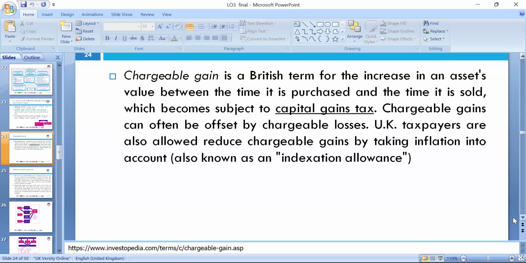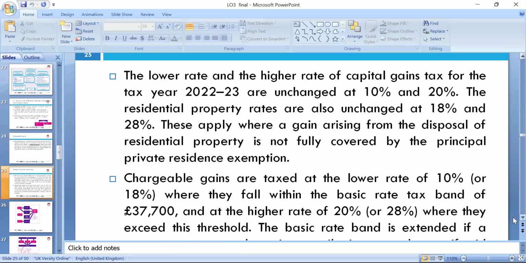The taxpayer is also allowed to reduce the chargeable gain by taking inflation into account, also known as indexation allowance, which we can look at in the perspective of shares. Then there is the lower rate and the higher rate of capital gains tax, in 2022 it is 10% and 20%. The residential property rate is unchanged at 18% to 28%, and applies when the chargeable disposal of the property is not fully covered by the principal private residence exemption.